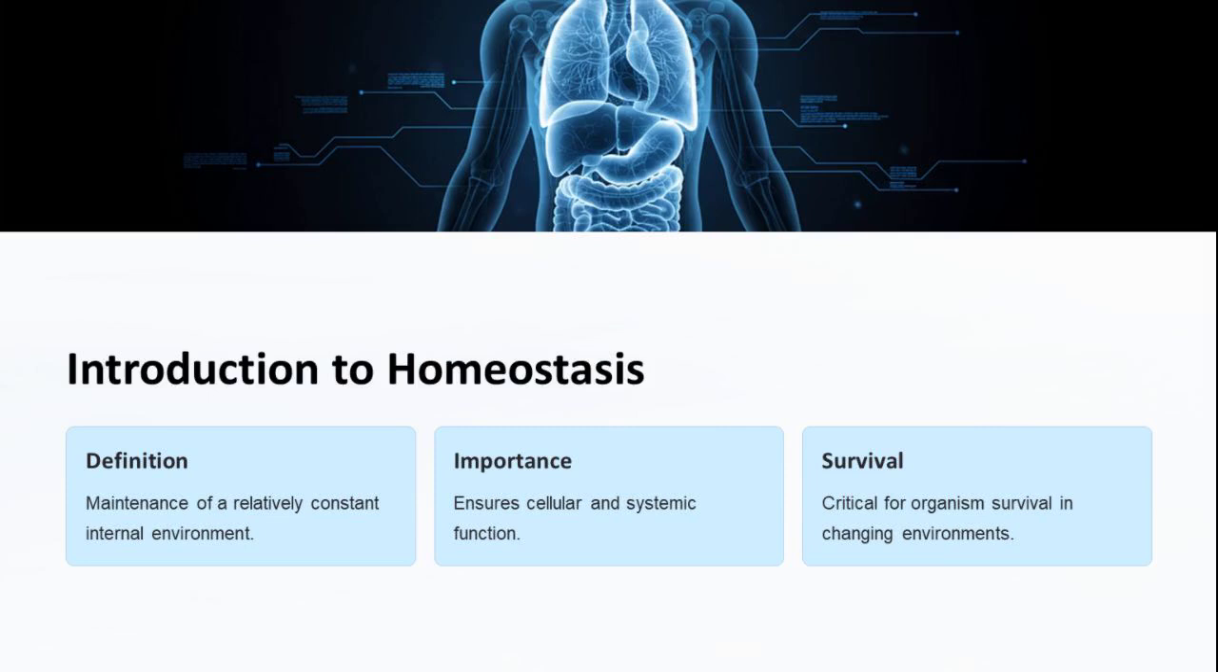Let us begin by understanding what homeostasis actually means. Homeostasis refers to the maintenance of a relatively constant internal environment. It allows our bodies to function optimally, despite fluctuations in the external environment. For instance, whether you are exposed to the freezing temperatures of a snowy winter or the heat of a desert afternoon, your body temperature, blood glucose levels, and blood pressure are tightly controlled to stay within narrow limits. This continuous dynamic adjustment is essential for the survival of cells, tissues, and ultimately the entire organism.